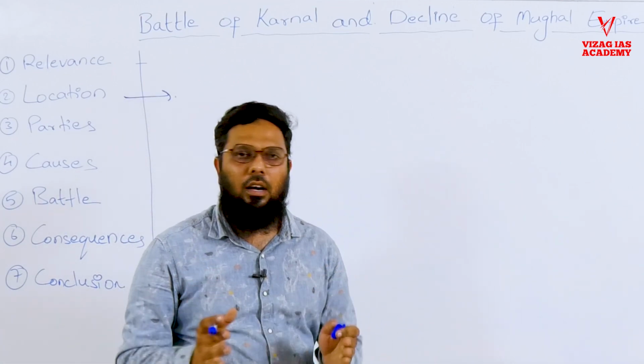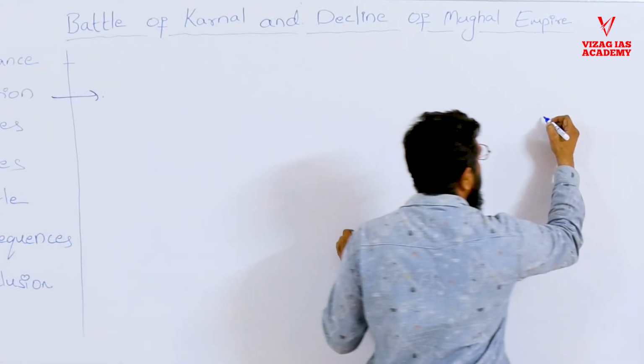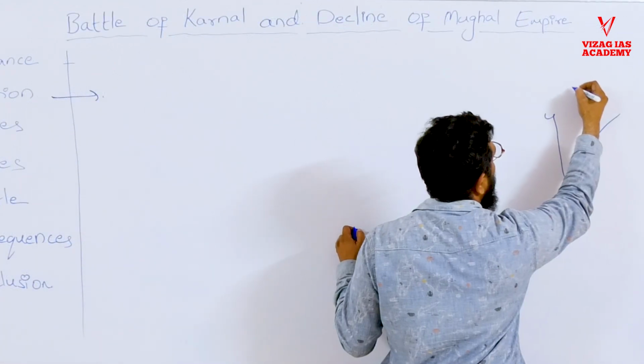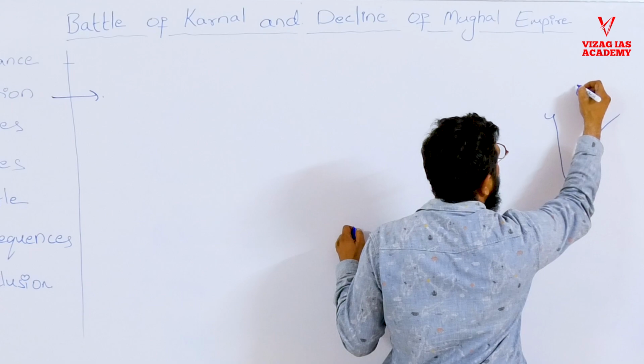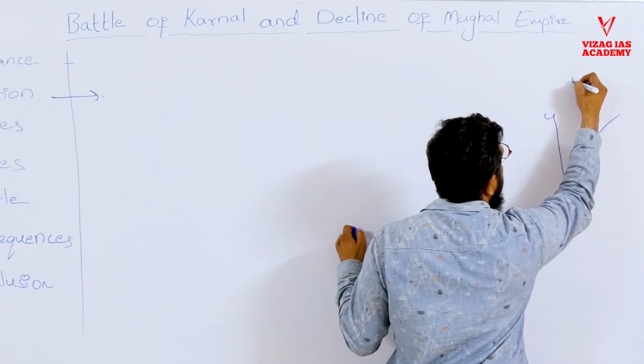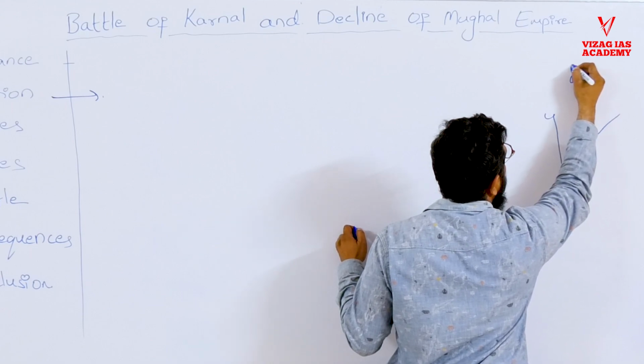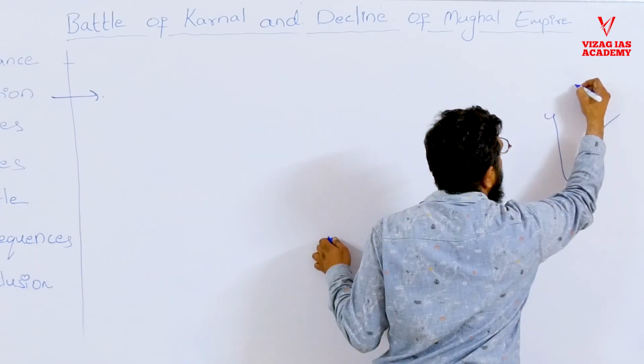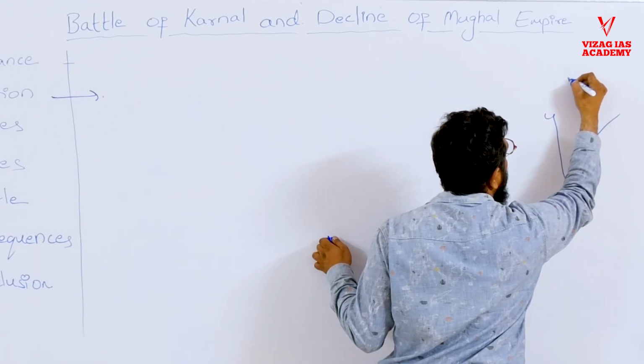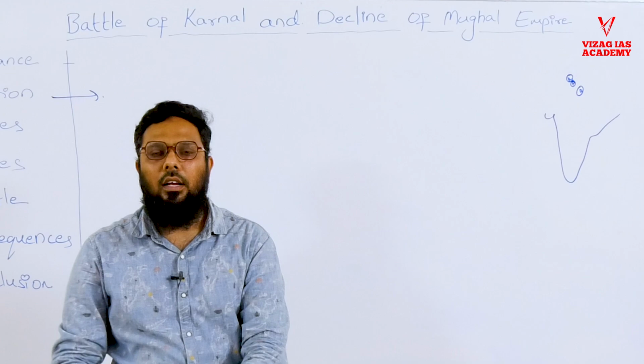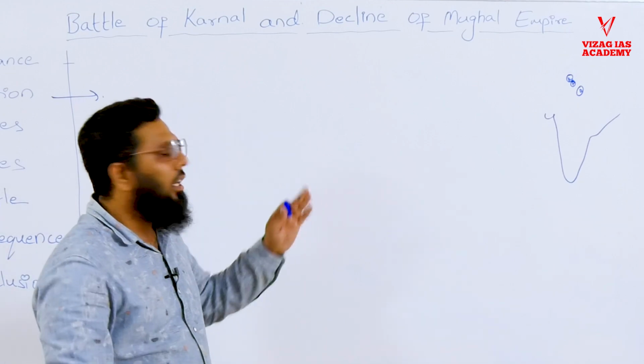Where is this Karnal? If you see the general map of India, here we have Delhi, to the north of Delhi we see Panipat, and to the north of Panipat we see Karnal. So Karnal is in Haryana, right, and very near to Panipat.